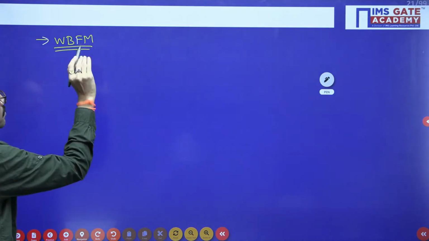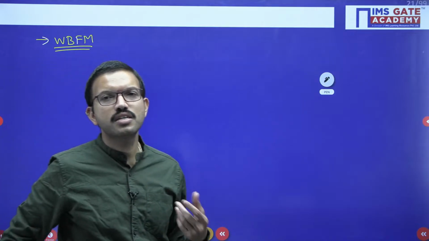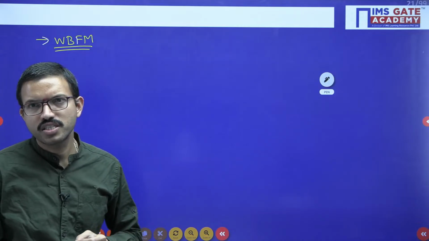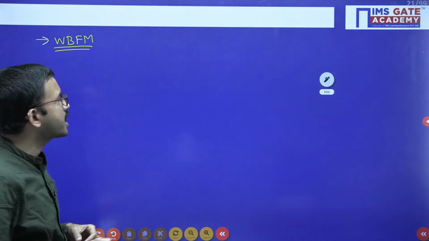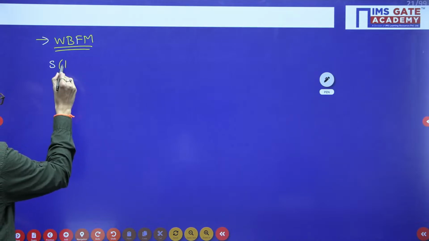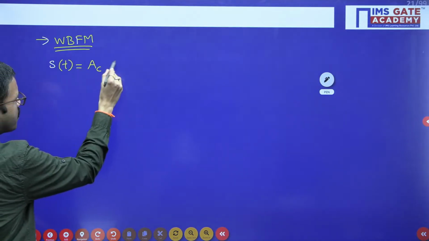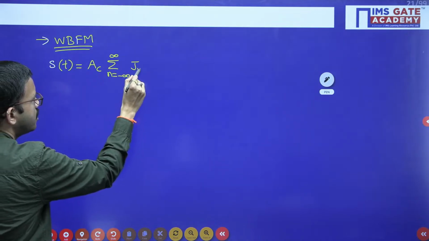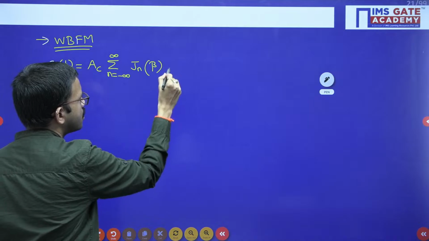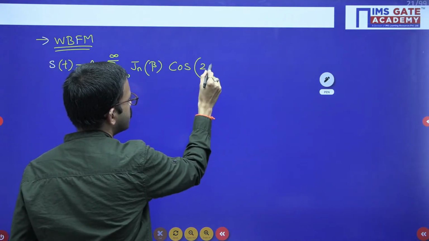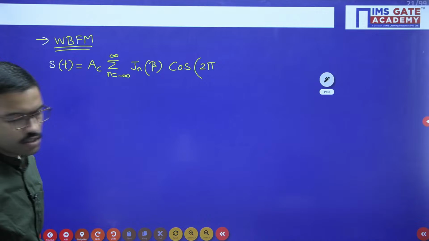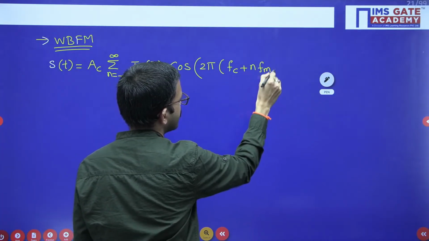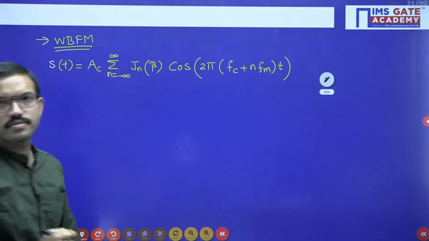Regarding wideband FM, you get the standard equation by using Bessel function properties and the trigonometric Fourier series, etc. From there you get the time domain equation like this: S of t equals Ac into summation over n equals minus infinity to infinity of Jn of beta into cos 2 pi into (fc plus n fm) t.